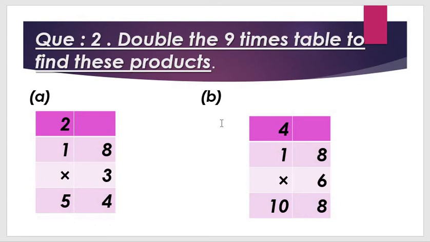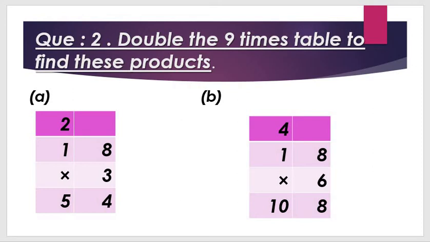Then question number B. What is question number B? 18 multiplied by 6. Now do 6 multiplied by 8 and 6 multiplied by 1. 6 eights is how many, all students? 48. So I write the 8 here and put the 4 as the carry. Then 6 ones are 6. 6 plus 4 is equal to 10. So 108 is our answer. Got my point, all students?